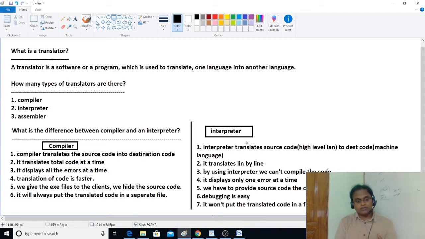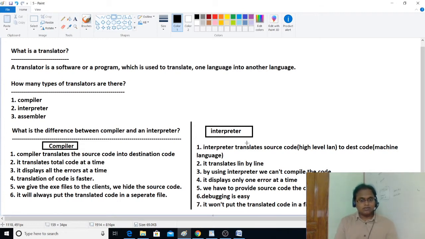But I would like to give you some more clarity. What is the use of assembler? We have machine language. It's very difficult to write programs, because the programmer needs to write the code in ones and zeros. That's why some developers introduced assembly language.